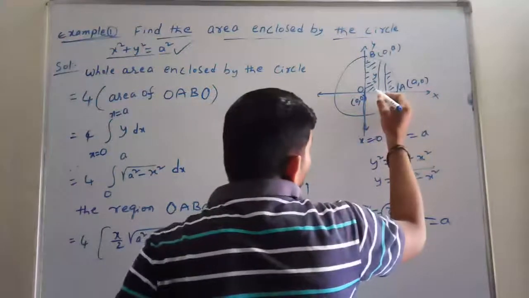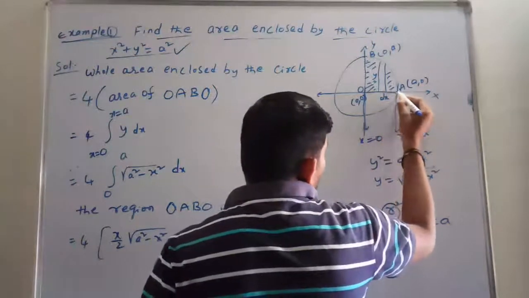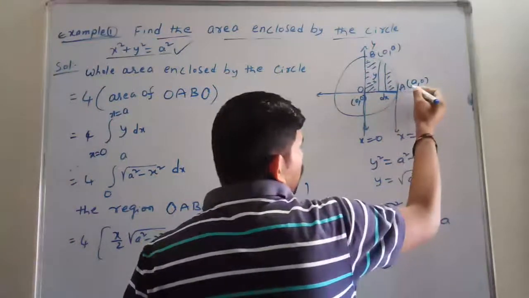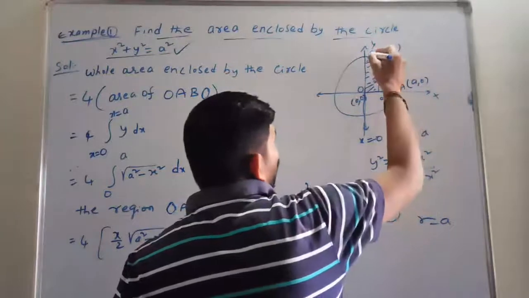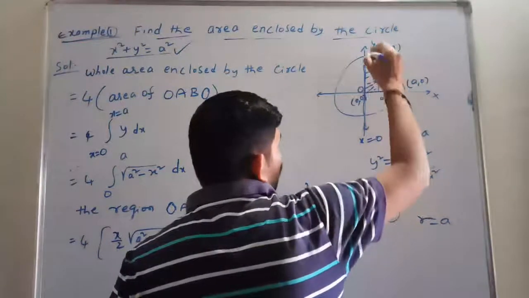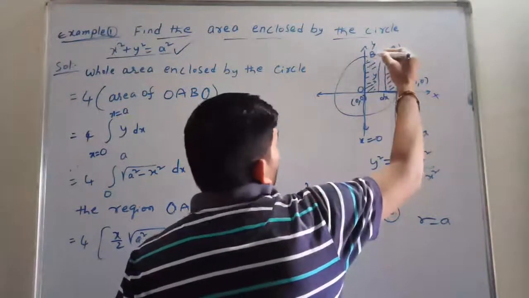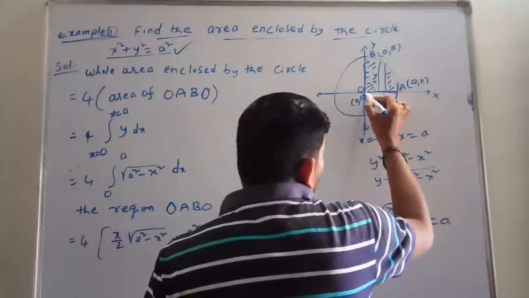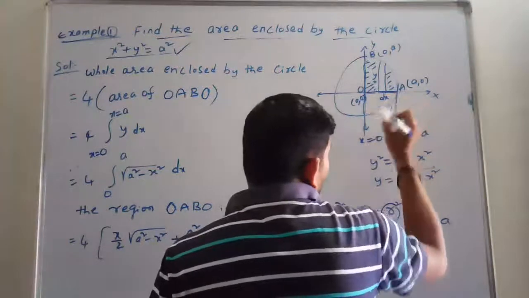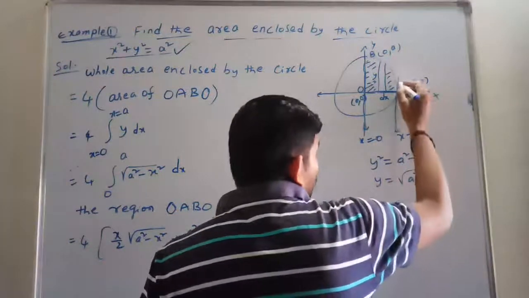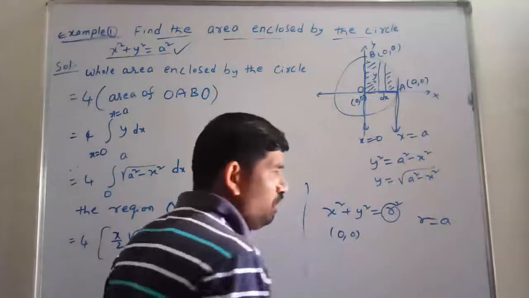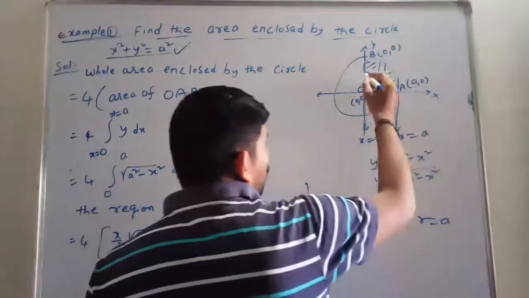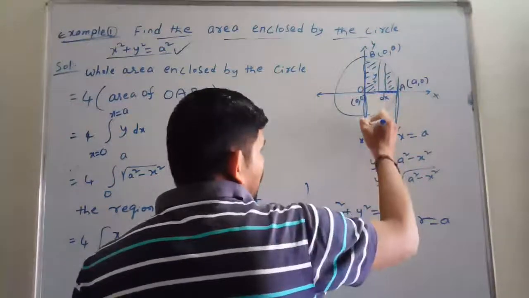Now see friends, this is the radius, yes. Up to here the length is a. That's why we write the point as a comma 0. Point B, again this is the radius, and the length is a. That's why B is 0 comma a. Students, observe from the origin, from the center up to here, the length is a. That's why I am writing the upper limit x is equal to a, and the lower limit here x is equal to 0.